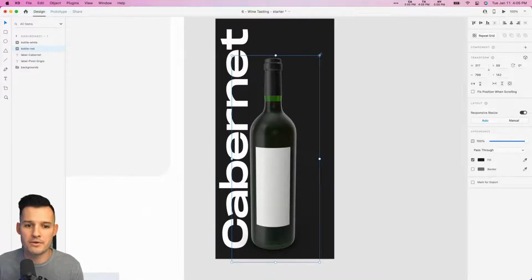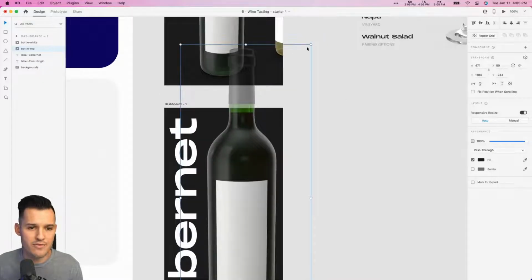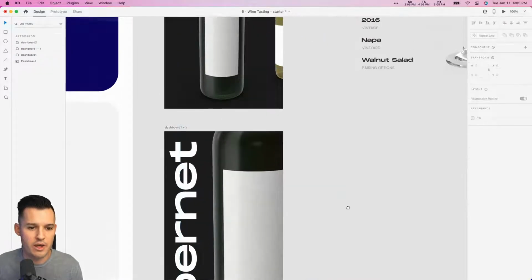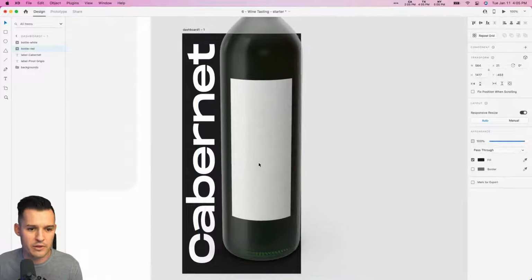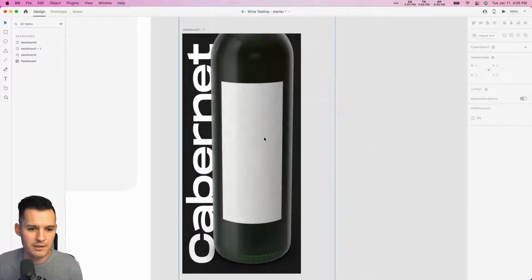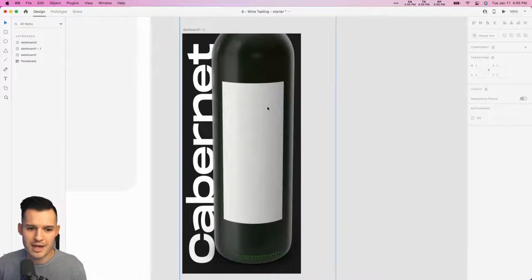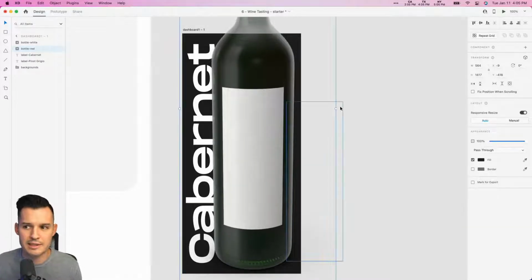And let's take our bottle and pump the bottle up quite a bit. Even more. Let's go big, right? Let's go off canvas. Look how cool that looks. And then maybe we'll even overlay the bottle a little bit on the text there. That's kind of cool looking. I'm digging it. Let's just bring the bottle down a little bit more.